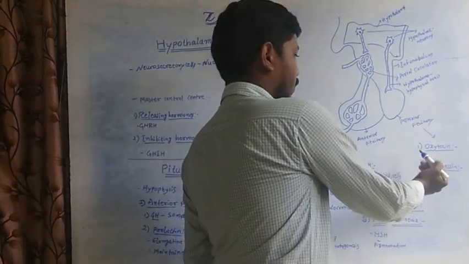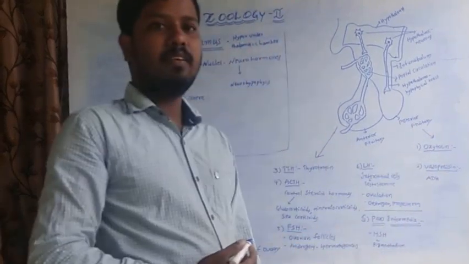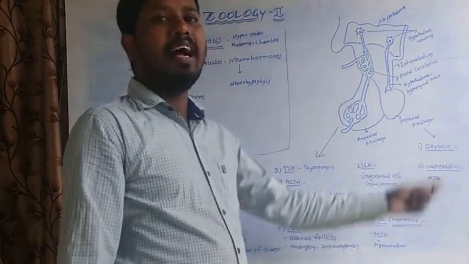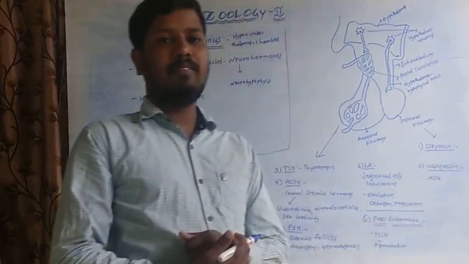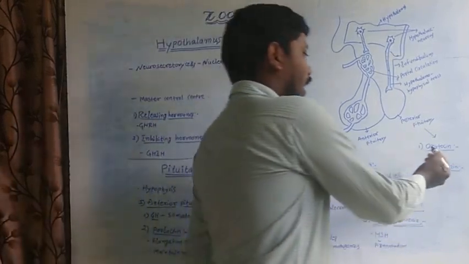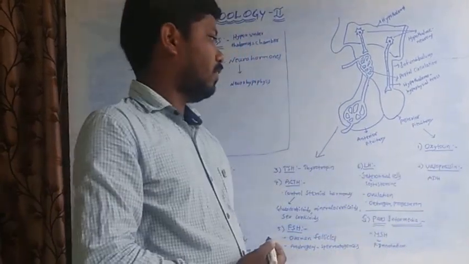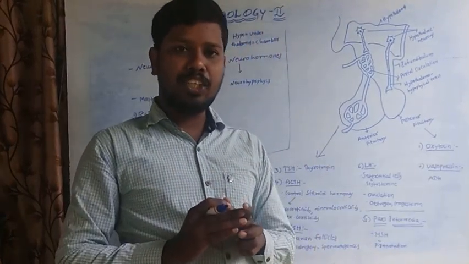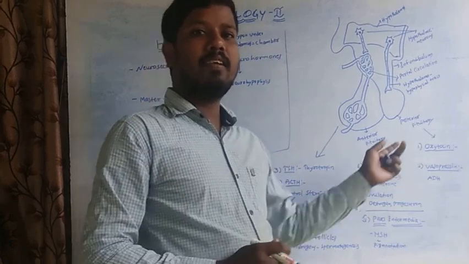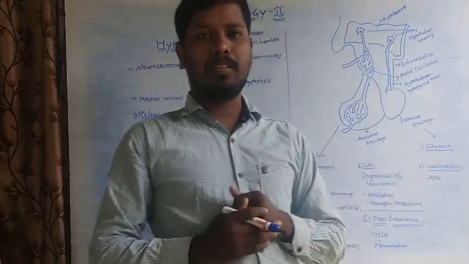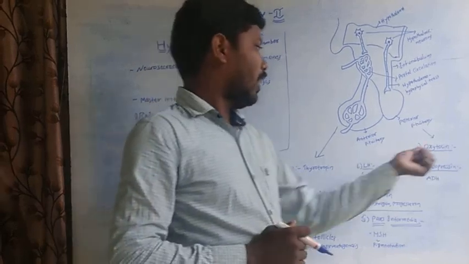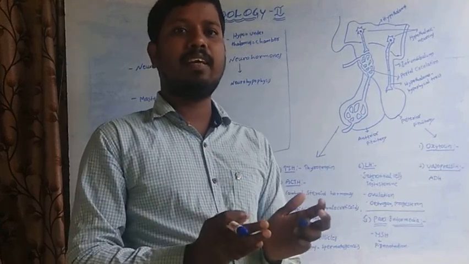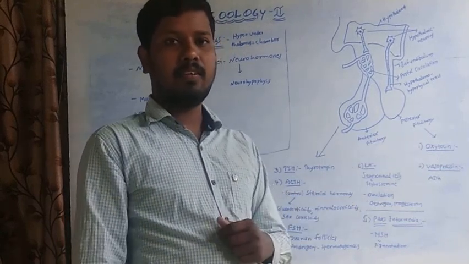So next one, posterior pituitary. Posterior pituitary secretes 2 hormones. Those are oxytocin and vasopressin. Oxytocin stimulates the smooth muscle contraction of the uterus in females during childbirth. Oxytocin stimulates the smooth muscles of the uterus during childbirth in females.